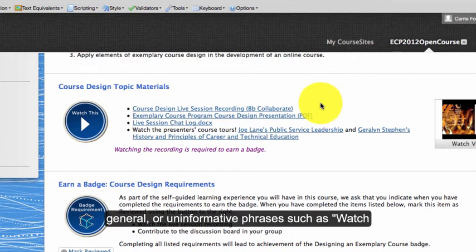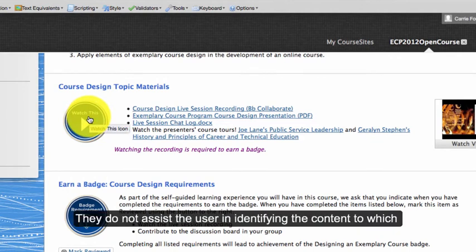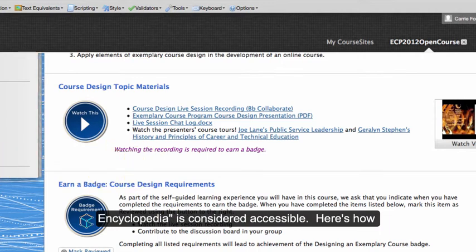Avoid vague, general, or uninformative phrases such as watch this, click here, or more. They do not assist the user in identifying the content to which the link is connected. Note, though it is not recommended, an entire linked sentence, such as click here for Scientific Encyclopedia, is considered accessible.